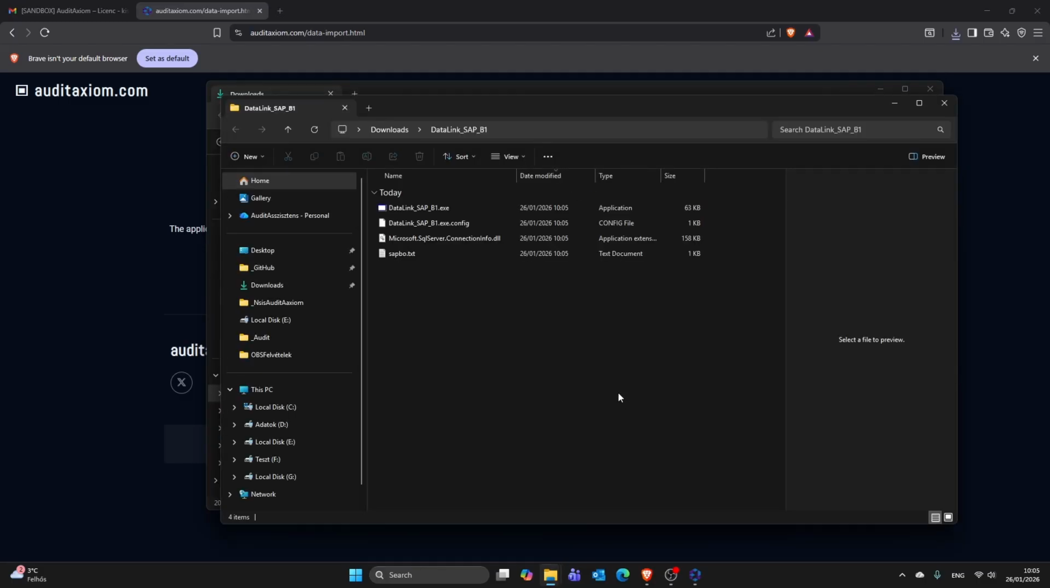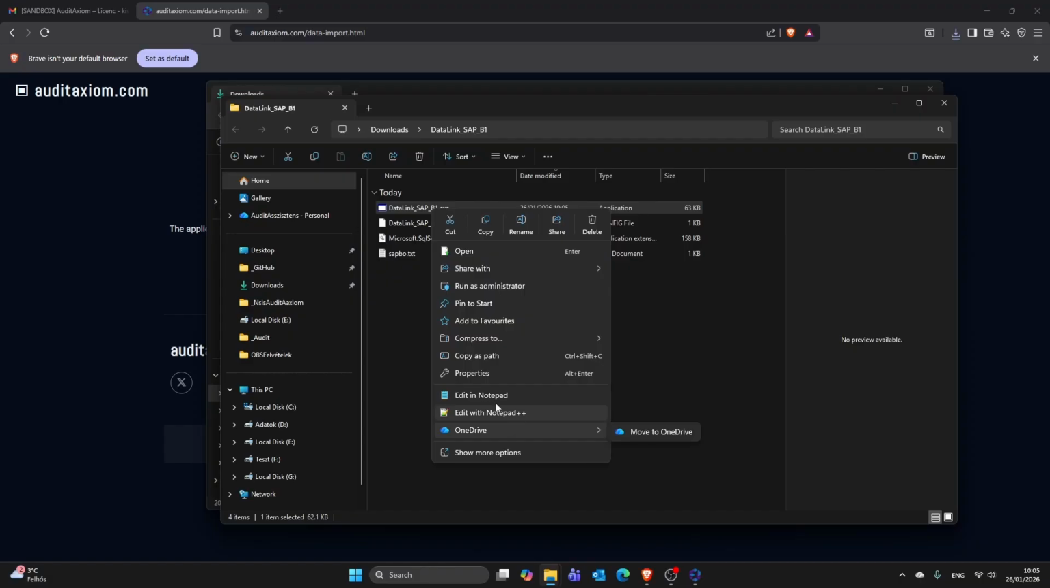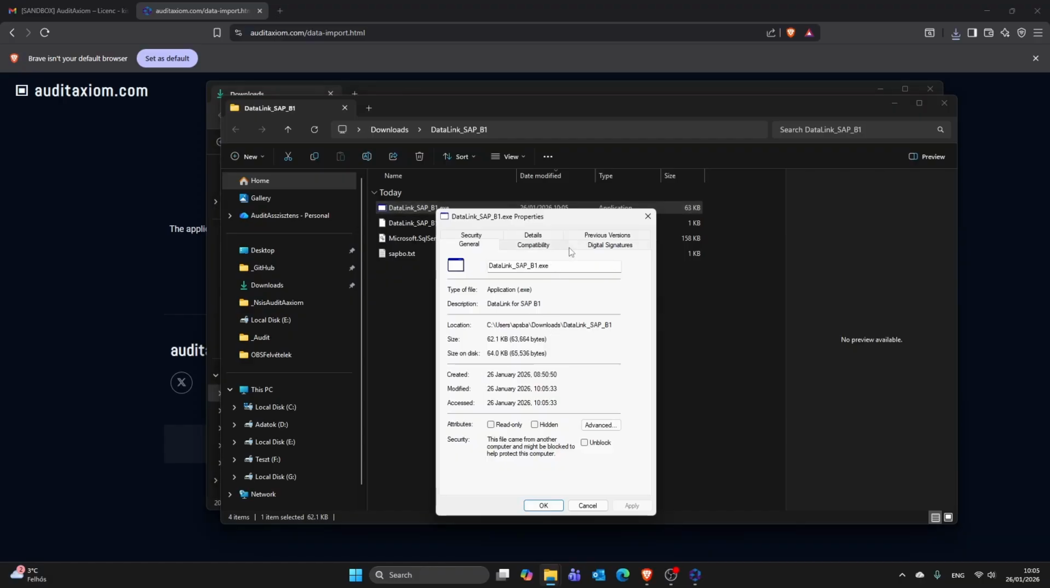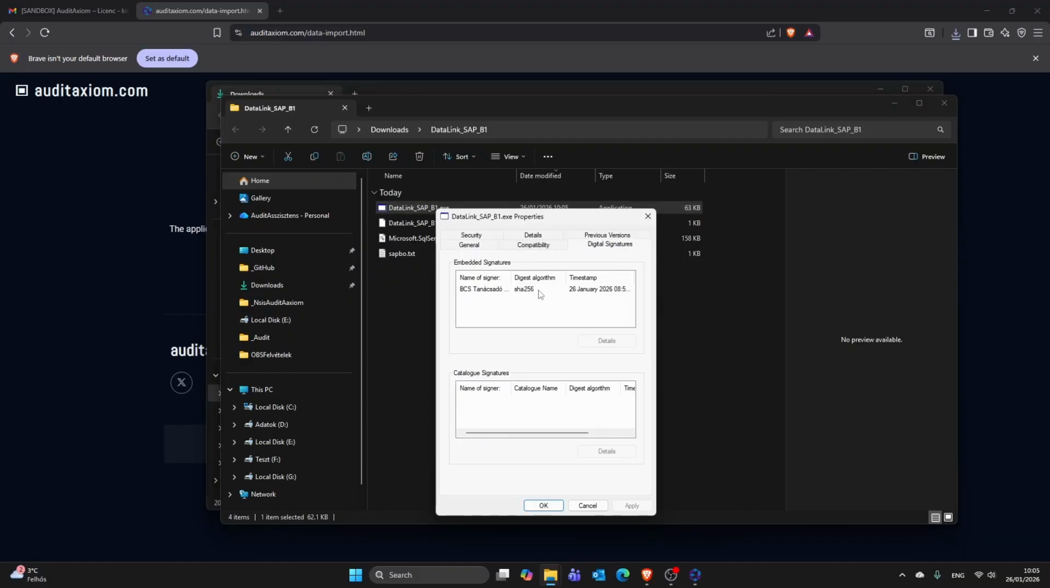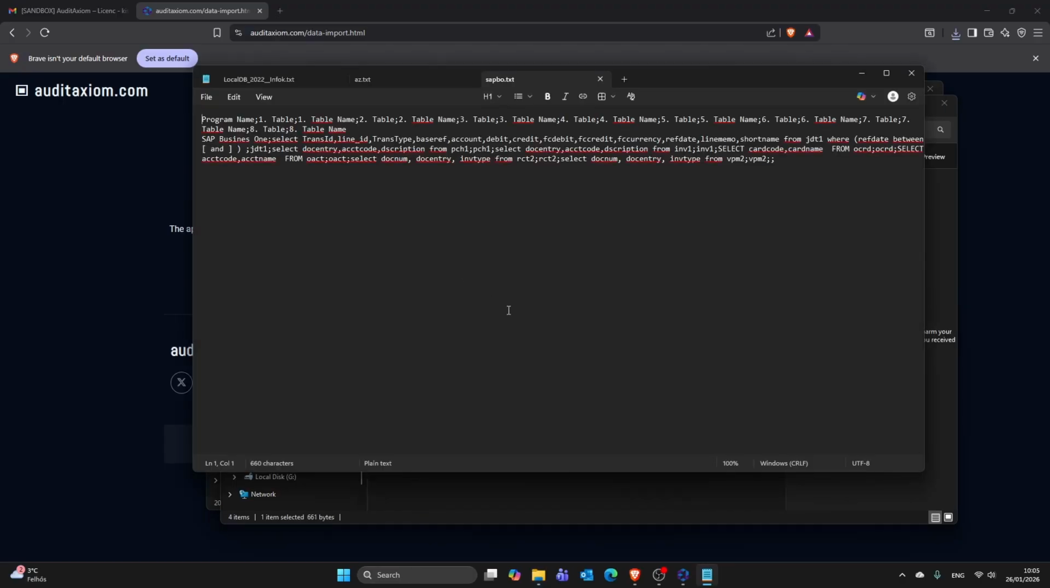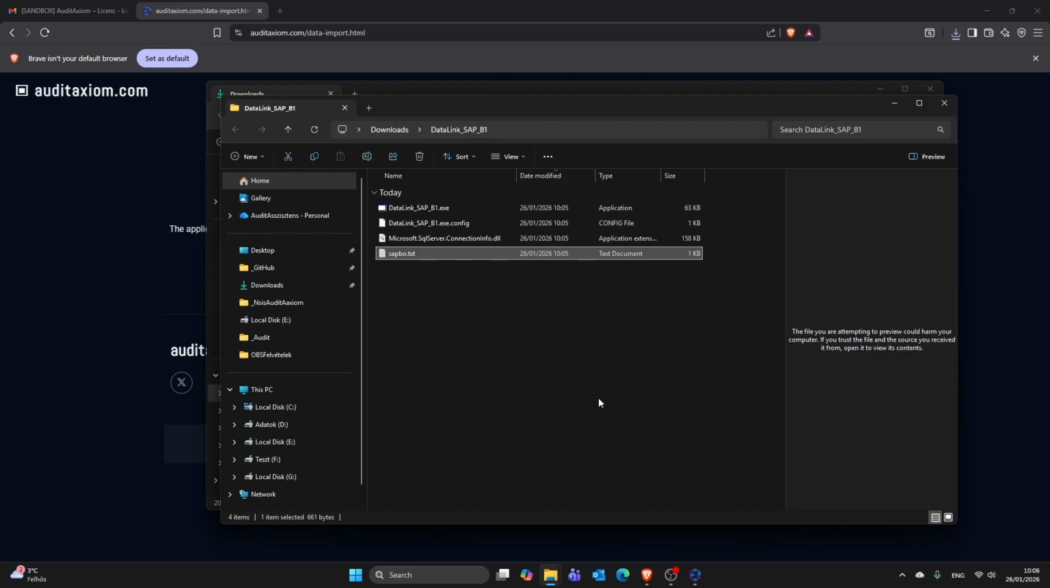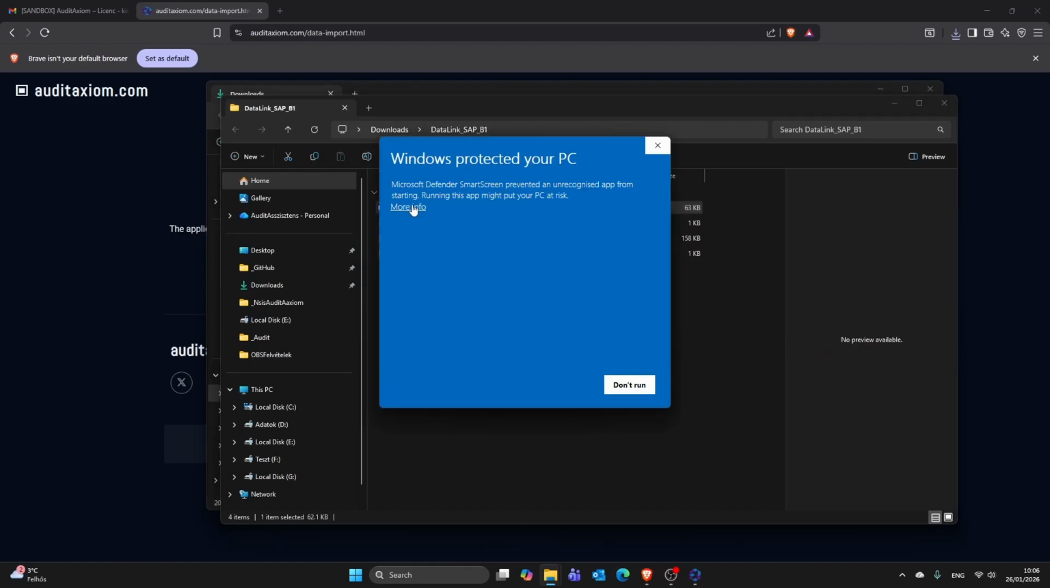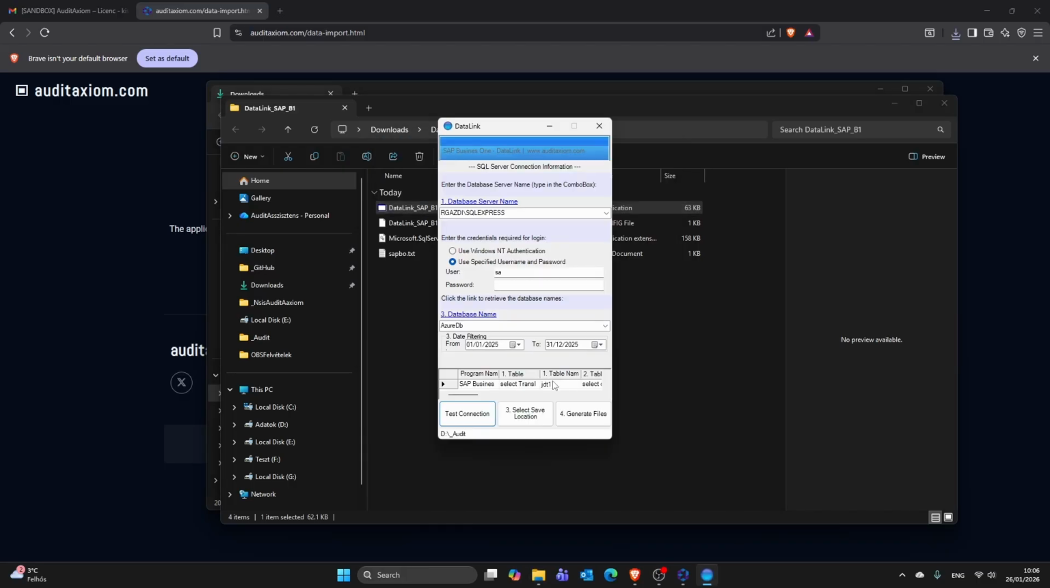I will download a compressed file and extract it. Of course, the executable file is digitally signed here as well. This file contains the queries that the program runs, so the process is completely transparent. The system administrator launches the executable file and fills in the required information.